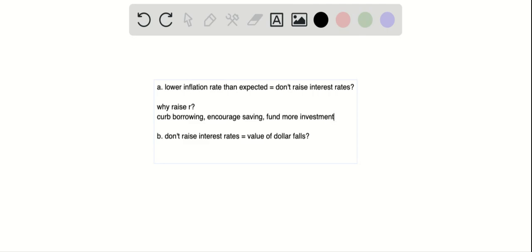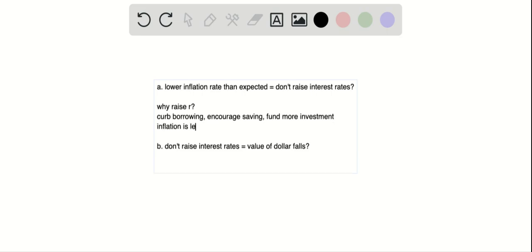So if the inflation rate is lower than expected, that means inflation is less of a concern than we thought. The economy isn't as hot as we thought. The economy isn't running away from us if we find out that inflation is lower than expected. So we don't really need to curb borrowing or encourage saving. Maybe the growth is where we want it to be.